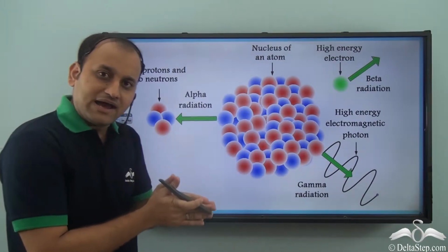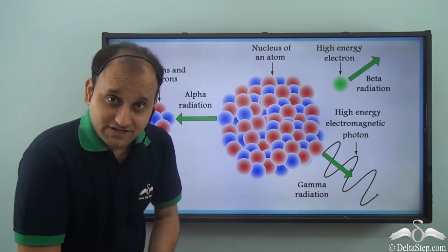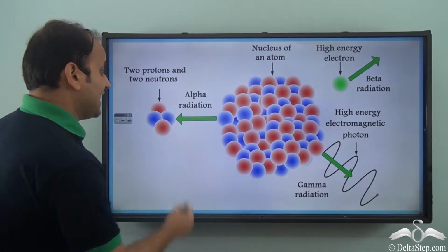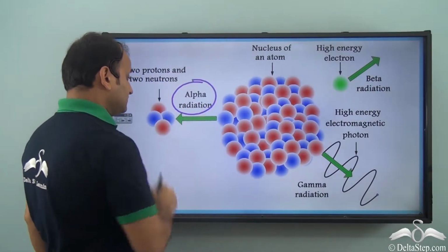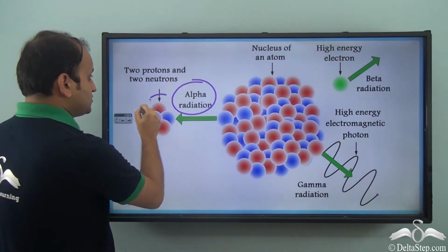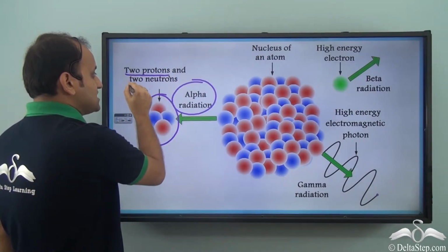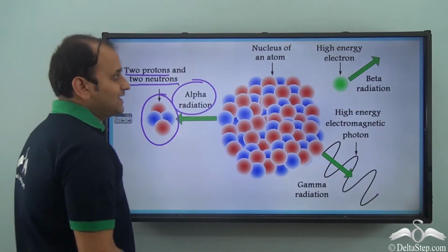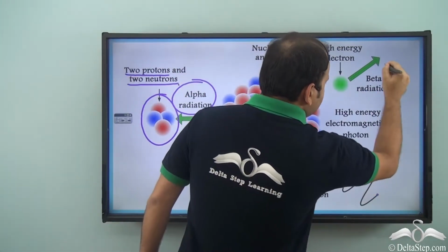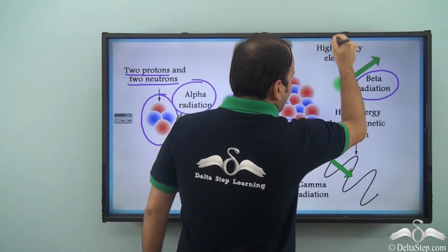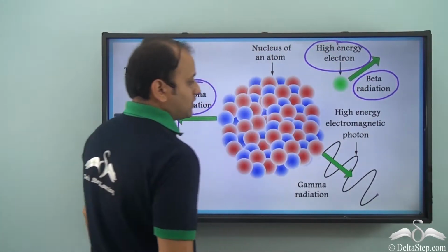Now, radioactive radiation or radioactive decay can be of three major types. We have alpha radiation, which looks something like this. It has 2 protons and 2 neutrons. Then we also have beta radiation, which is basically a high energy electron.